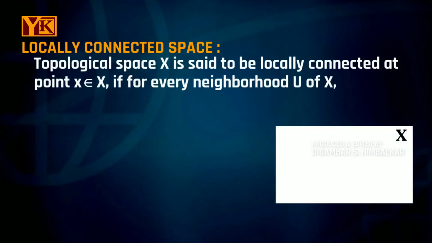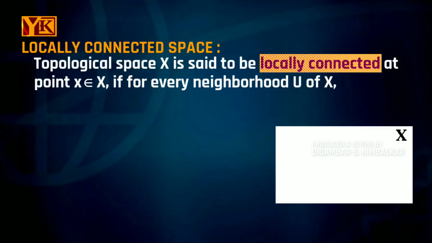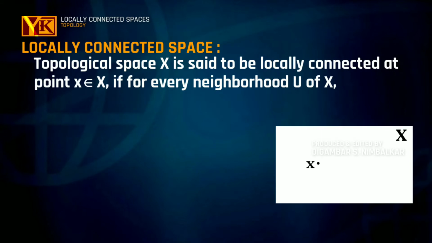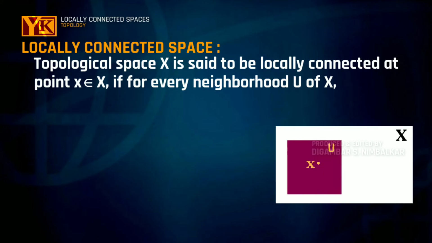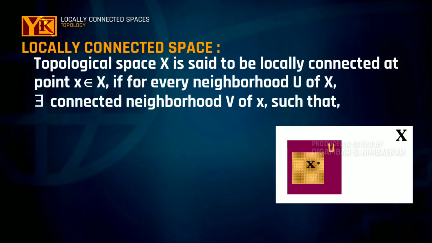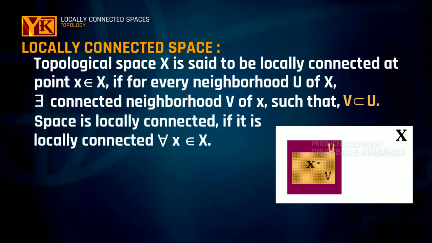Any topological space X is said to be locally connected at point x if for every neighborhood U of x there exists a connected neighborhood V of x such that V is contained inside U. And the space is said to be locally connected if it is locally connected at each point x of X.